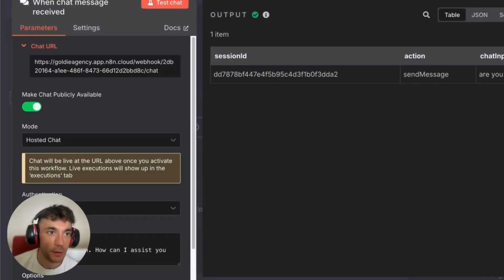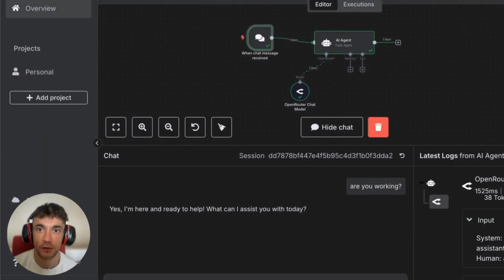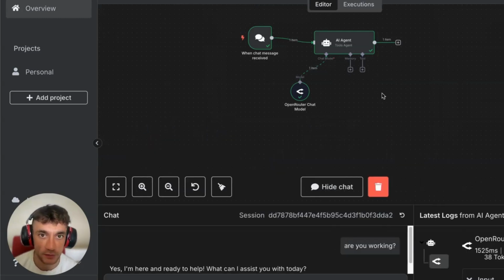So that's basically how it works step by step. I'm just going to switch it off because I don't want loads of people rinsing my Open Router. But you can see how that works, how easy that was to set up. It literally takes like seconds.